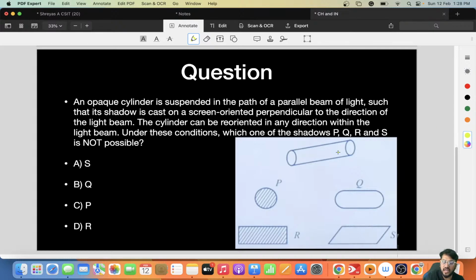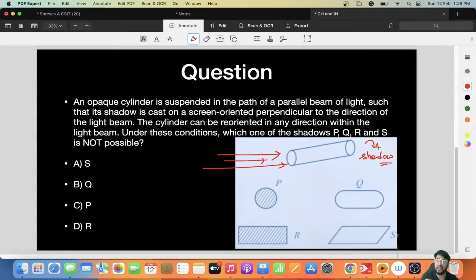ठीक है, तो यहाँ हमारा बीम दिया है, तो इसके ऊपर एक लाइट बीम पास करता हूँ, राइट? So what will be the shadows? Okay, the question is simple. So there is a beam and over that I am throwing light on it. So what will be the shadow which comes? ठीक है, so which one of them is not a shadow?